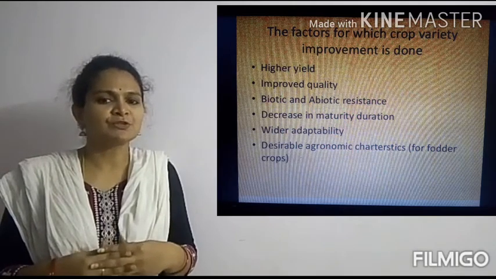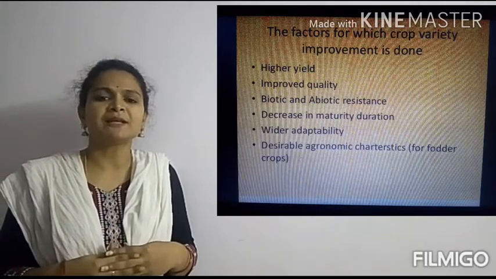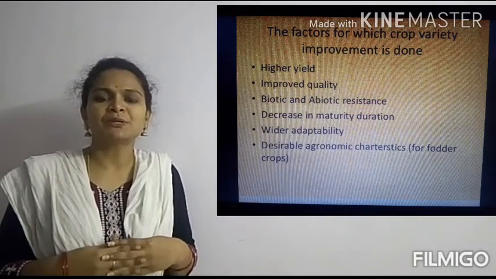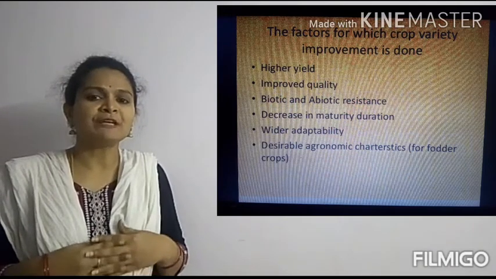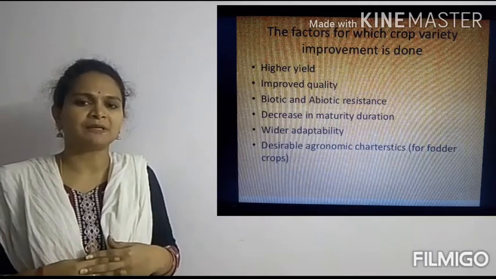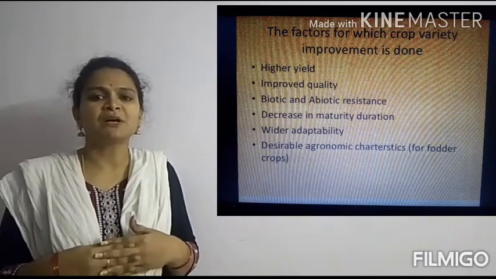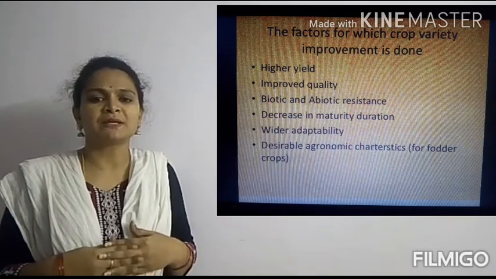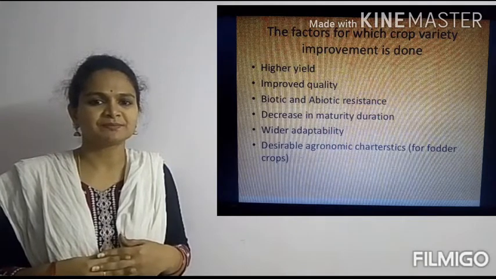They should resist floods, they should resist drought, they should resist high saline conditions, and they should resist all biotic and abiotic factors. So we want such new varieties of plants with wider adaptability. They will be accepted, and the plants which are developed with this adaptability are always desirable and favorable.